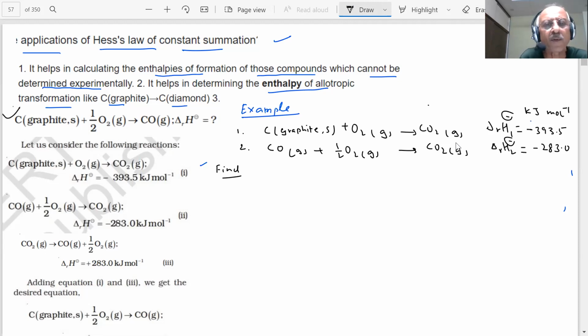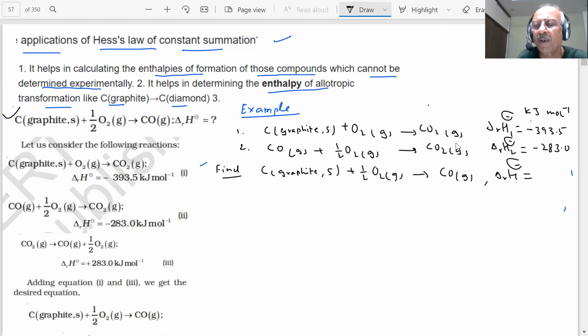This question: you want to find C graphite plus half O2 gives CO gas, students. You want to find this value. Okay? Yes, sir.